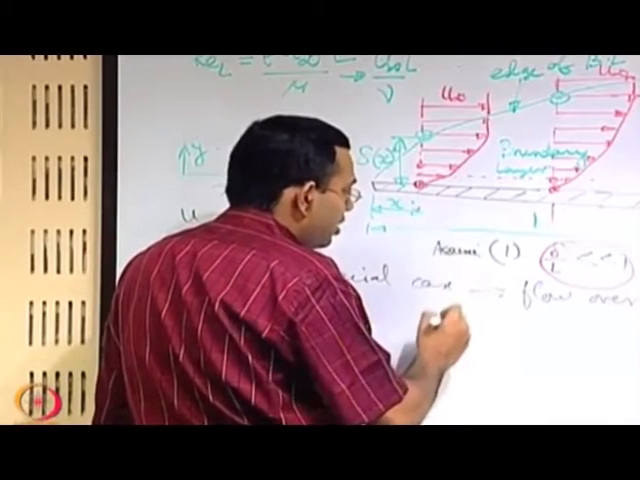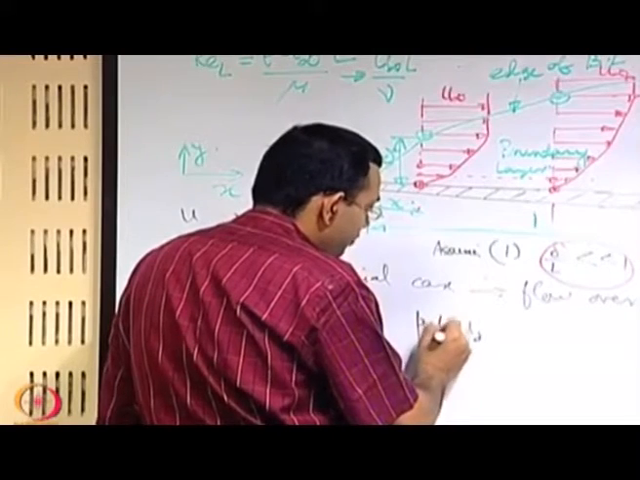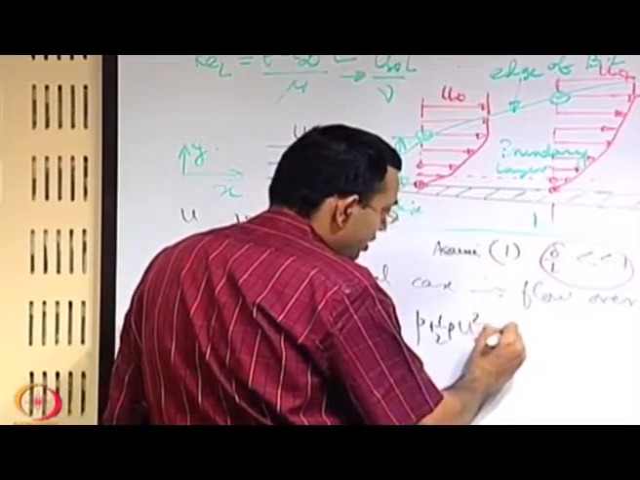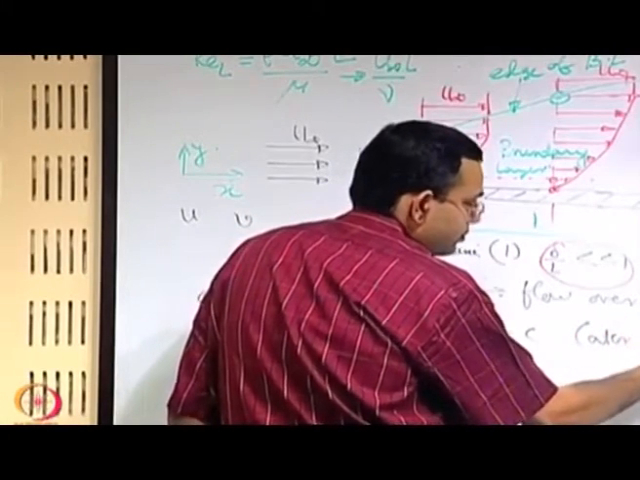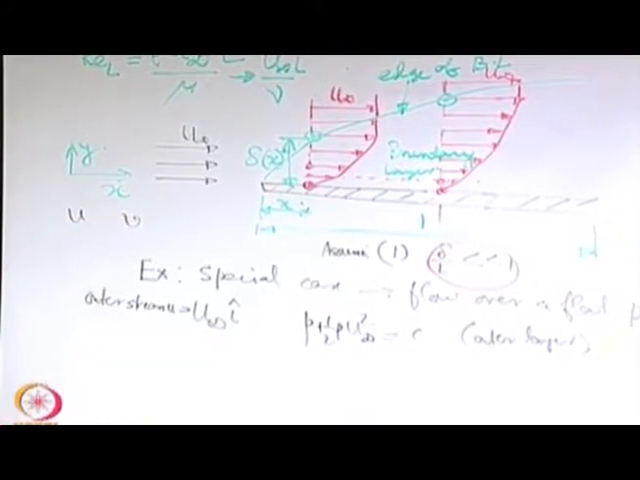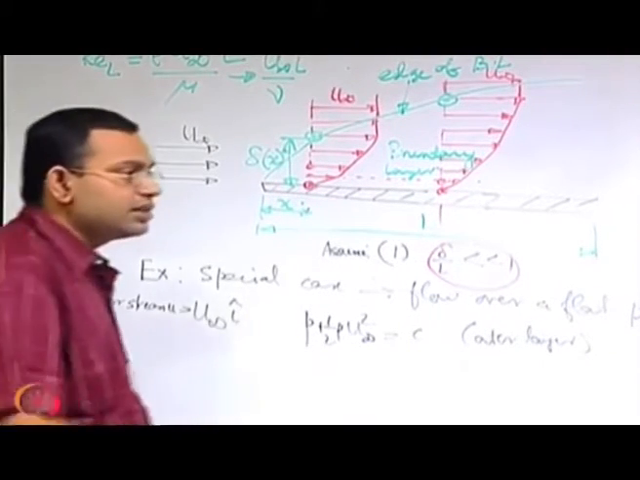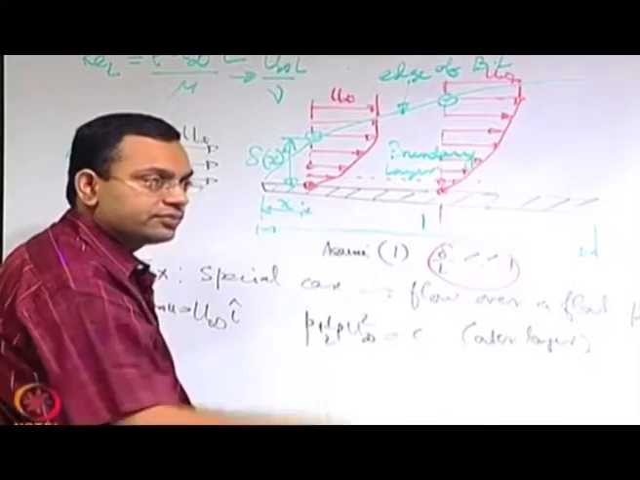So when you use Bernoulli's equation, that means you have P plus half rho u infinity square is constant in the outer layer. Forget about the potential energy difference, that is not important here. If the potential energy difference is important, you include that in P and call it a piezometric pressure.